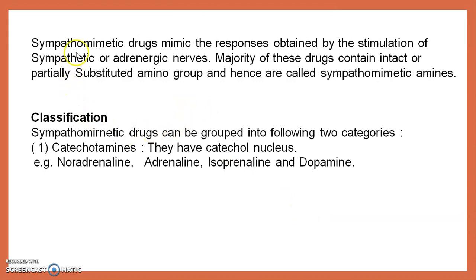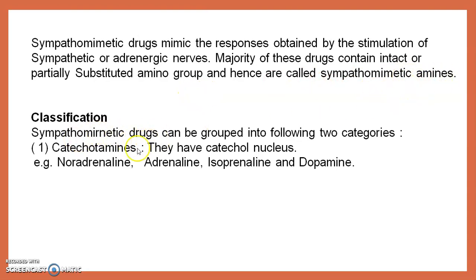First of all, what is meant by sympathomimetic? Sympathomimetics are the responses obtained by the stimulation of sympathetic or adrenergic nerves. The majority of these drugs contain an intact or partially substituted amino group and hence are called sympathomimetic amines. Sympathomimetic groups when attached with the amino group are known as sympathomimetic amines.